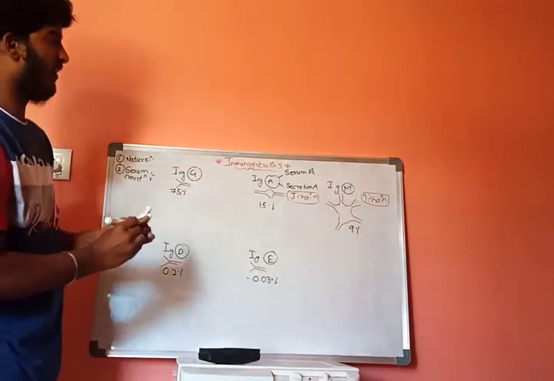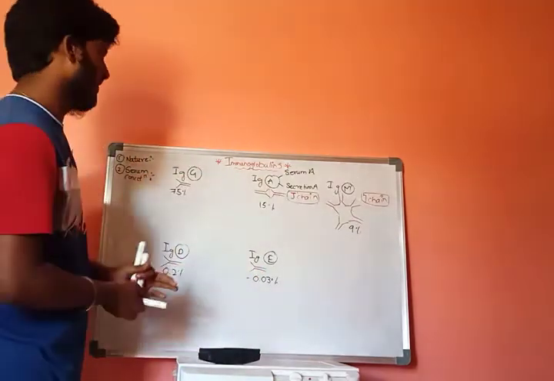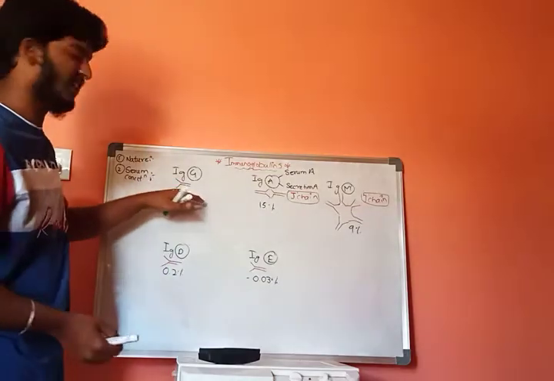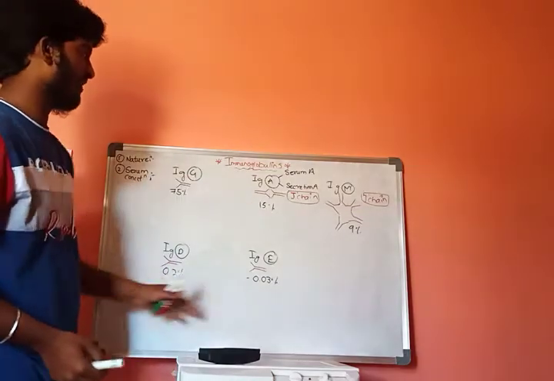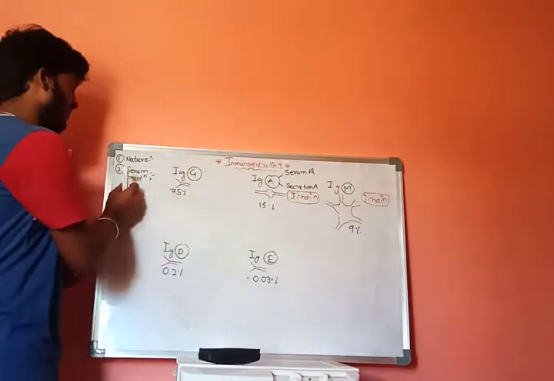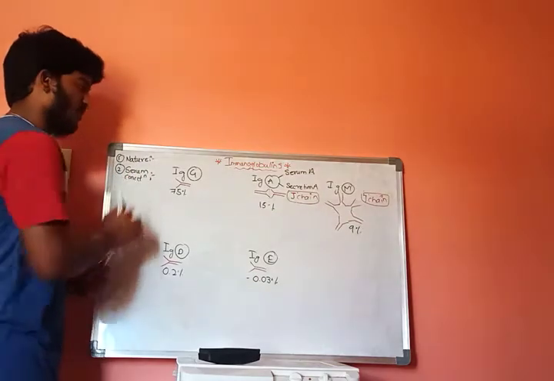When we consider all 5 types of immunoglobulins, the serum concentration of IgG is high compared to the others. This is the second criteria, serum concentration.